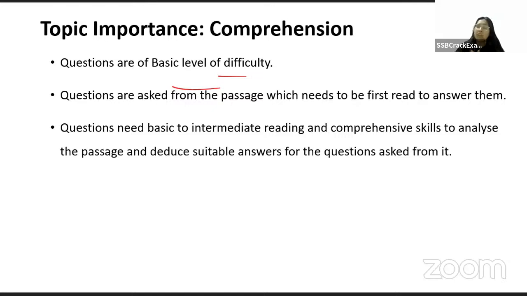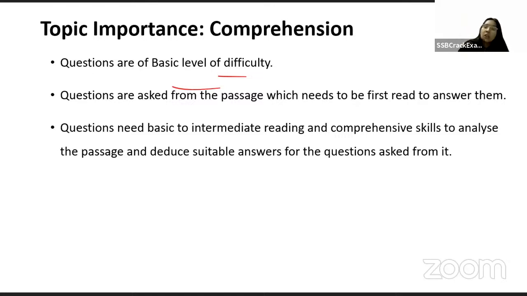The questions are very easy, to be very honest, and they are asked from the passages, which need to be read first. Obviously, you need to read the passage. The questions need basic to intermediate reading and comprehension skills so that you can analyze the passage and deduce the suitable information that you need to answer from. So that's what is required from your end.